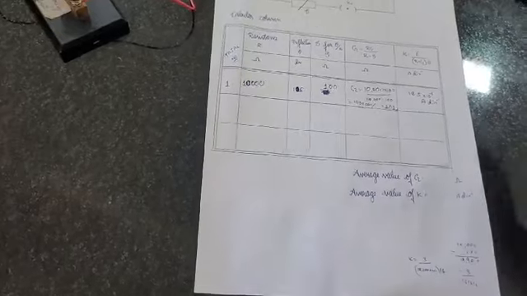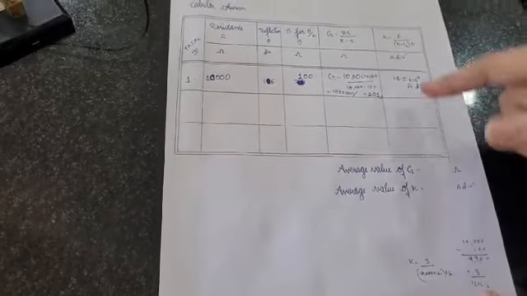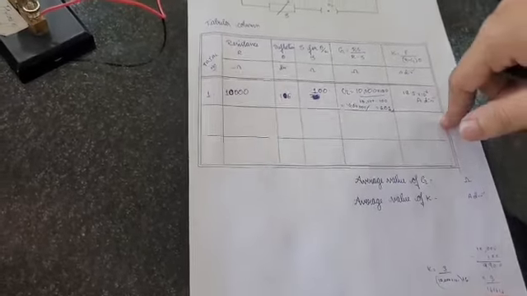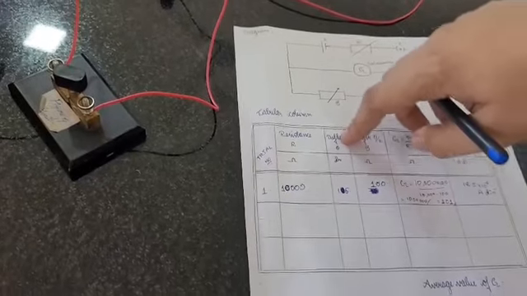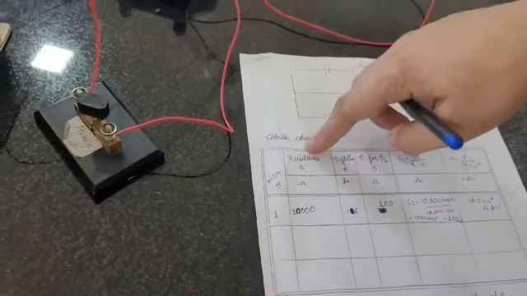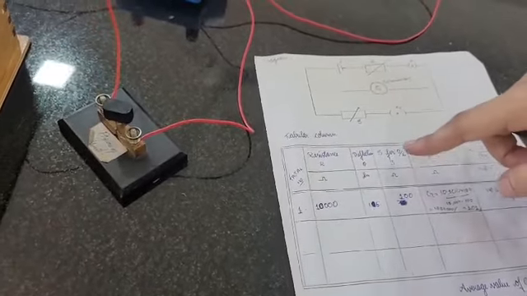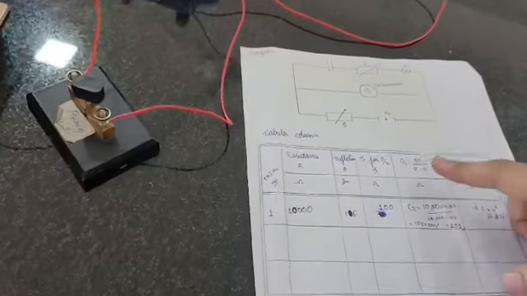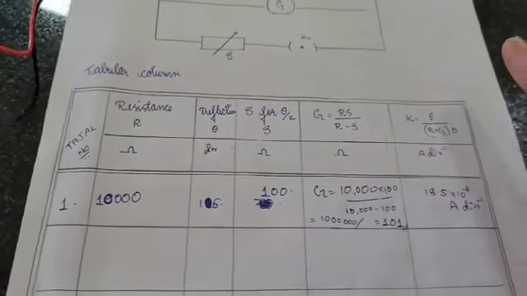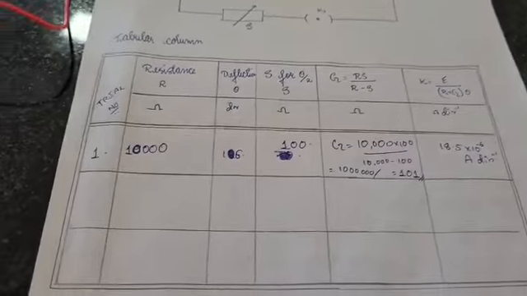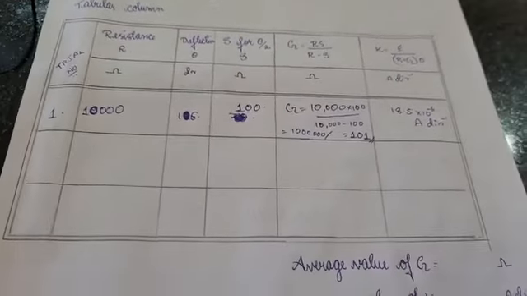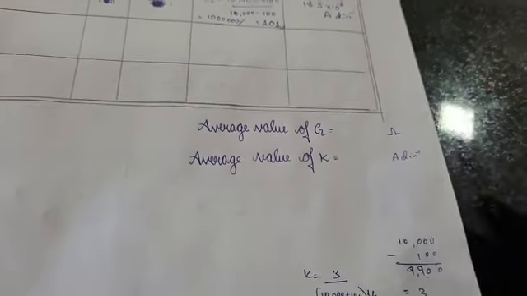By following the same procedure, we need to find another two values by taking an even deflection and the appropriate resistance, and for half of the even deflection we should take the shunt resistance and calculate G and K respectively. At the end we need to take the average value of G and K. So this is the experiment to find the figure of merit of a galvanometer.